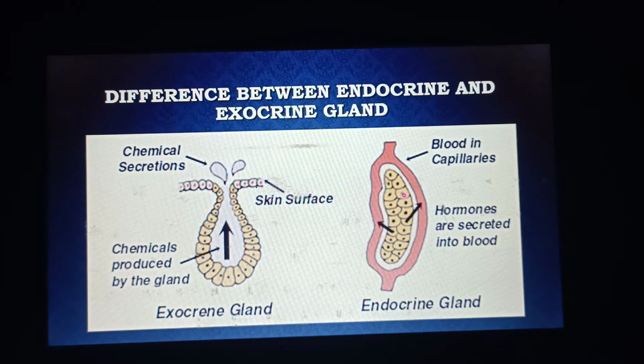So when there is no duct formation, how are hormones transported? From these secretory cells, they are excreted into the extracellular fluid, which is marked by the white line. Here you can see this is the white line. Then we can say that this line is specifically extracellular fluid.